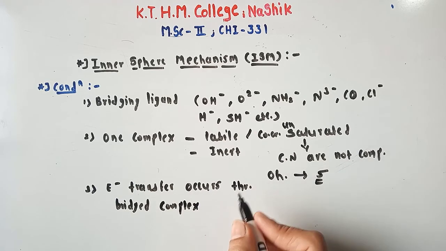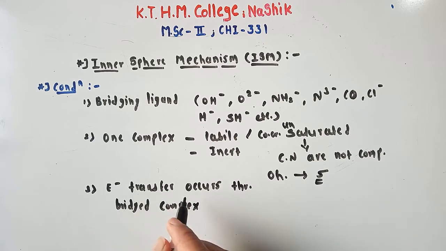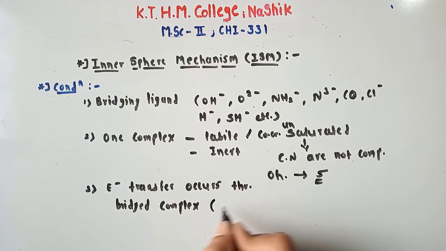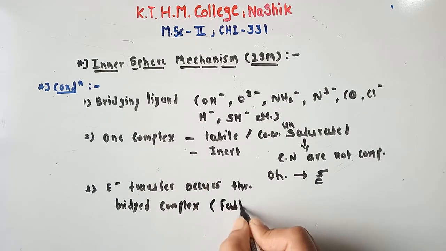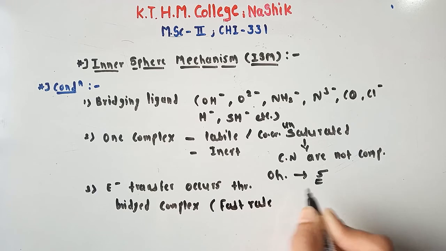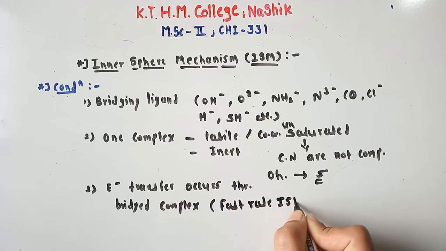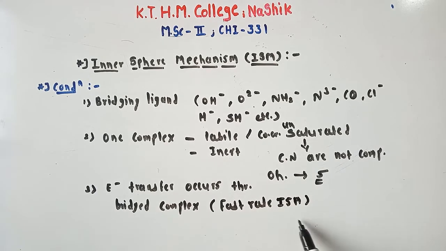And we can say that though electron transfer occurs through the bridging ligand, the rate of ISM is faster than OSM. It means the rate of electron transfer in the inner sphere mechanism is faster as compared to the outer sphere mechanism. This is the third condition.